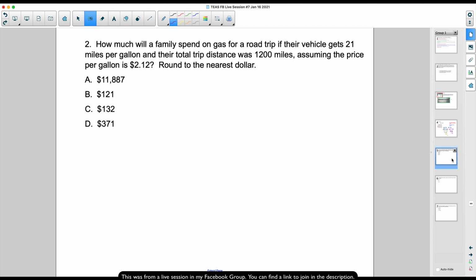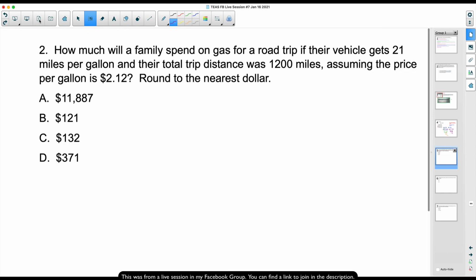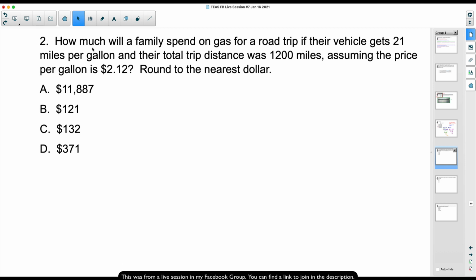Switching gears, a word problem. This is what most people struggle with, word problems. But the thing with word problems, folks, is that it's so daggone broad. When a student tells me I struggle with word problems, that doesn't really tell me too much because there's so many different types. But nonetheless, on this one, how much will a family spend on gas for a road trip if their vehicle gets 21 miles per gallon and their total trip distance was 1,200 miles? Assuming the price per gallon is $2.12. Round to the nearest dollar.